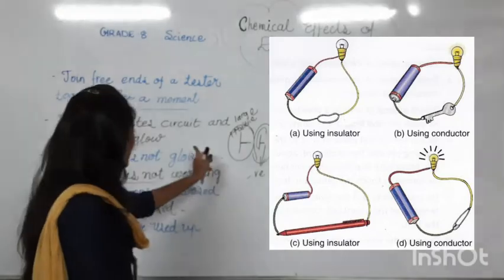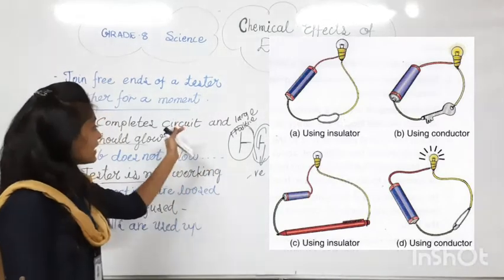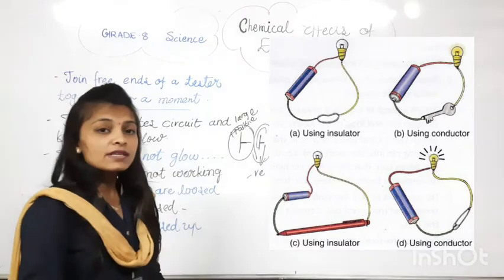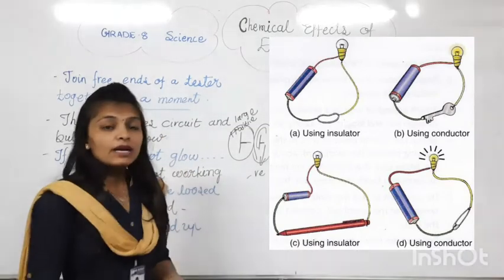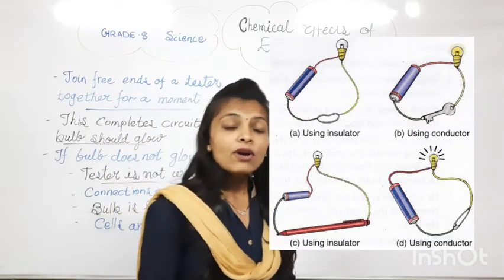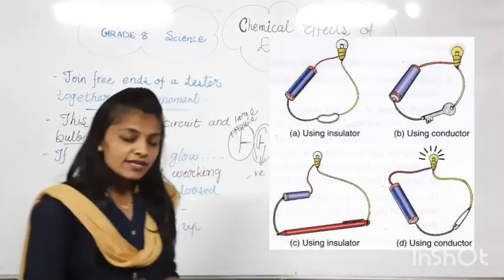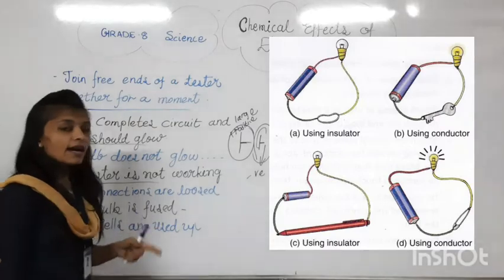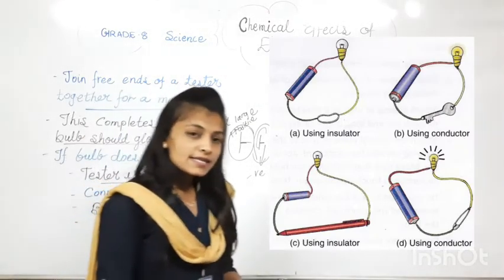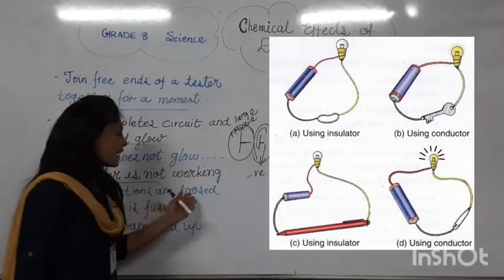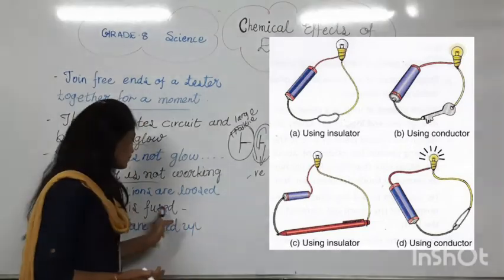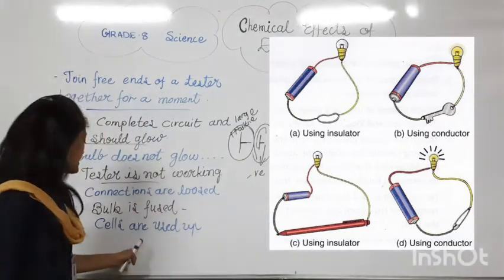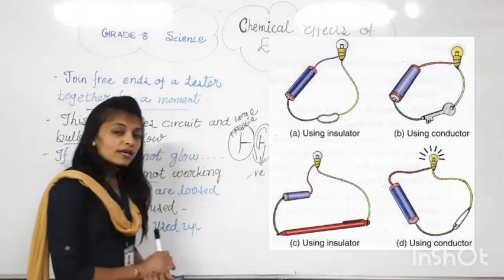So here, whenever we have joined the circuits, we have joined these connections, afterwards, if the bulb does not glow, how many possibilities are there? First possibility is that the tester is not working. Second possibility is that the connection of the wire is already loose. Third possibility, the bulb is fused, and the last is that cells are used up.